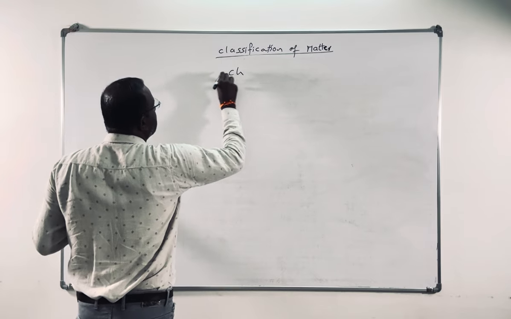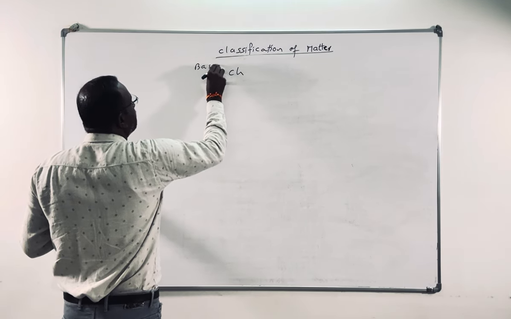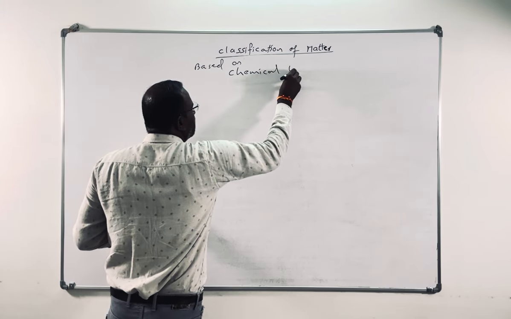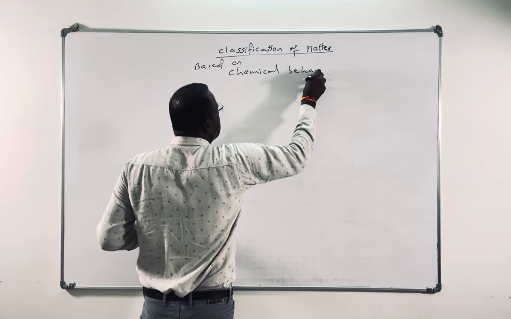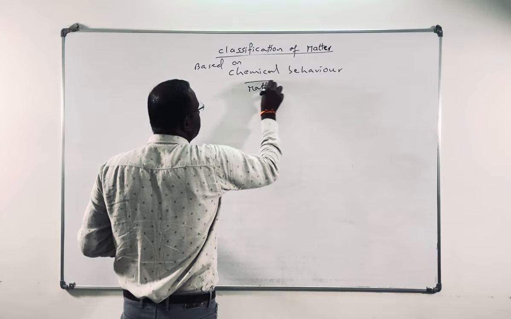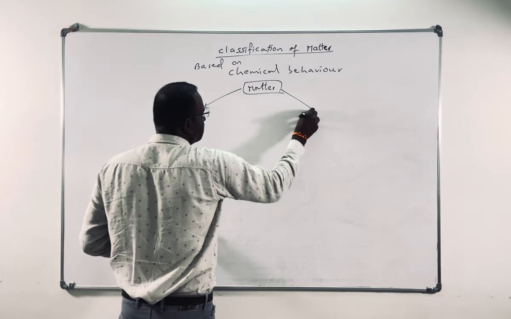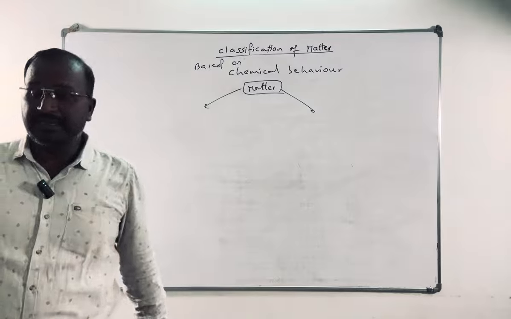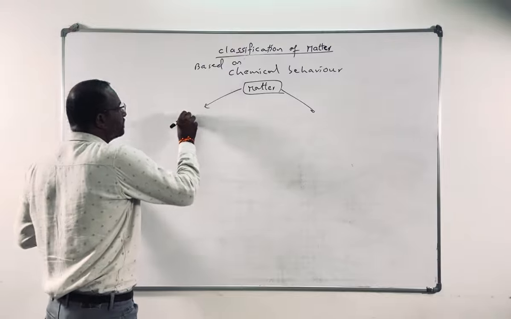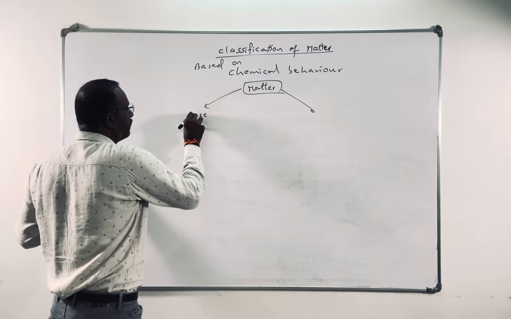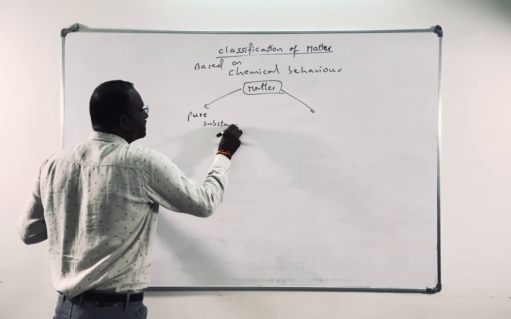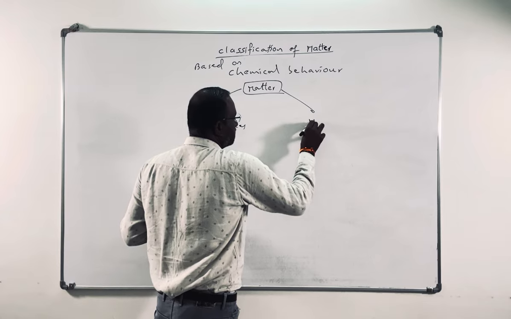Based on chemical behavior, matter has been divided into two types: pure substances and mixtures.